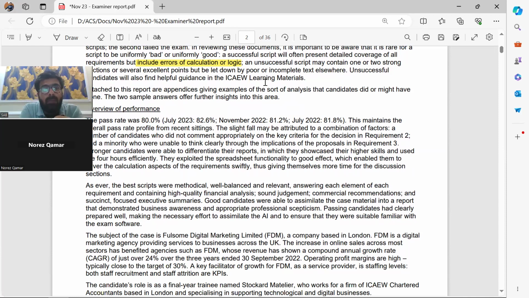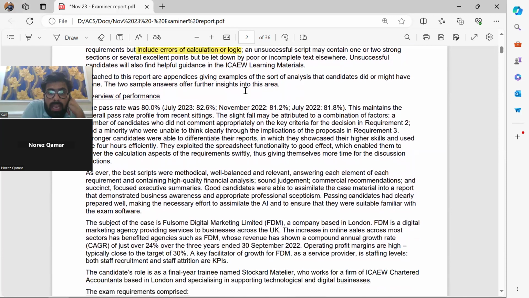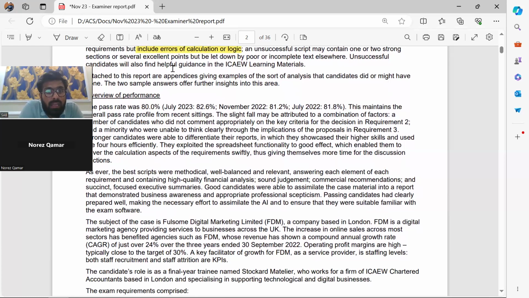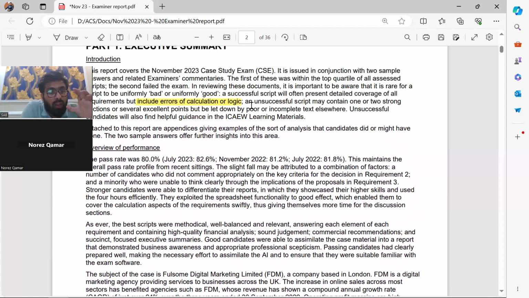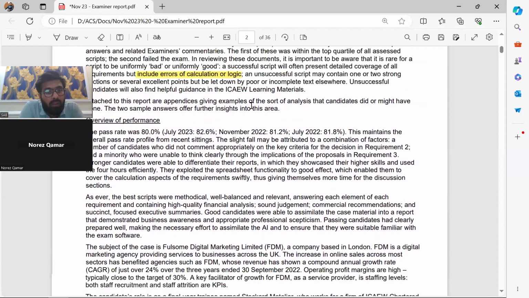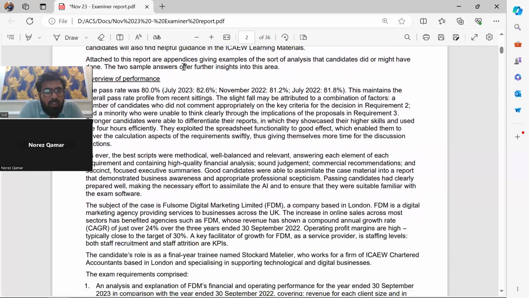Therefore, I ask you to avoid wasting time on annexures. Once you have made the appendix or annexure, just directly dive into the write-ups, because once the box through the annexures is hit and passed, you move on, right? Similarly, an unsuccessful script may contain one or two strong sections or several excellent points, but be let down by poor, incomplete text, right? So unsuccessful candidates will find this helpful guidance, in fact from November 2020. Attached to this report are appendices and examples.